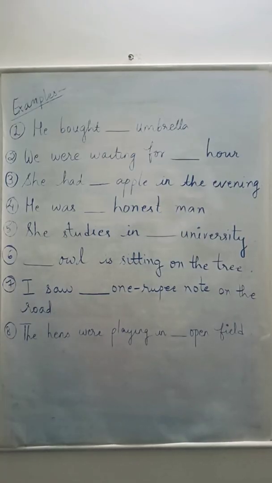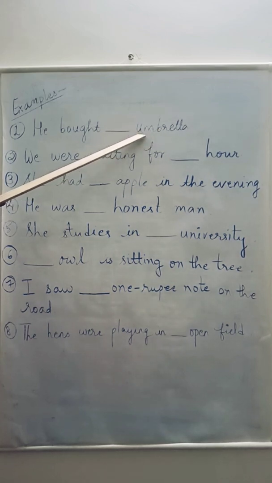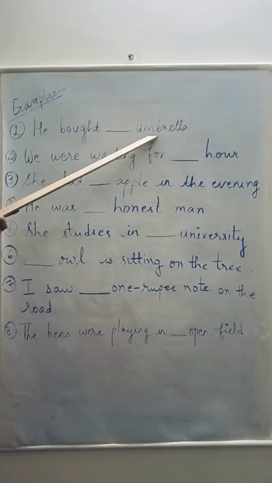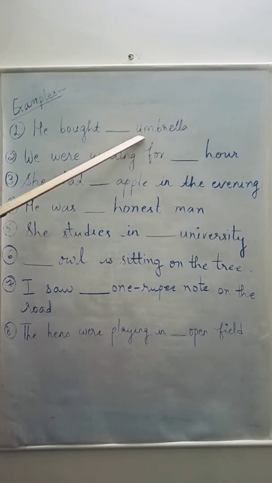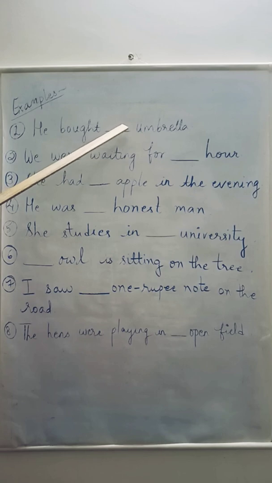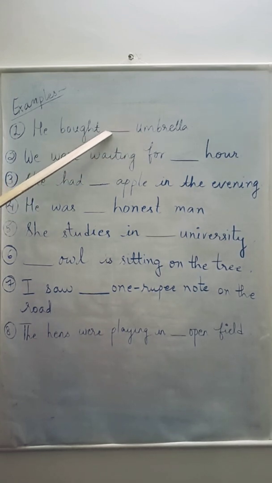Now students, let us see some examples of where we use the article A and where to use the article an. Now see the first sentence. He bought dash umbrella. Now you can see that we have to place an article before this noun umbrella. So you can see that this noun begins with a vowel. U is a vowel, and when we pronounce this noun, when we say umbrella, then which sound is produced? A sound. A sound is produced. So A also is a vowel. So which article will come here? Here we will write an.